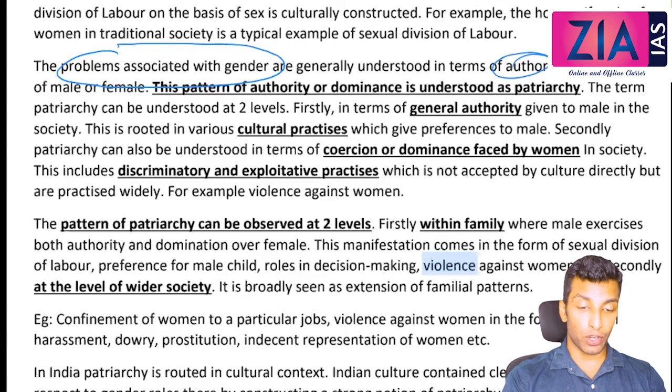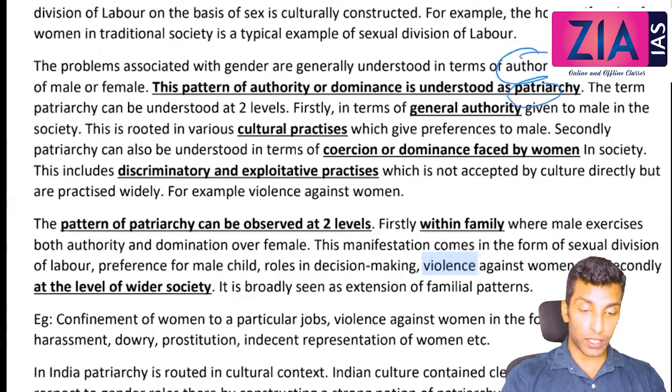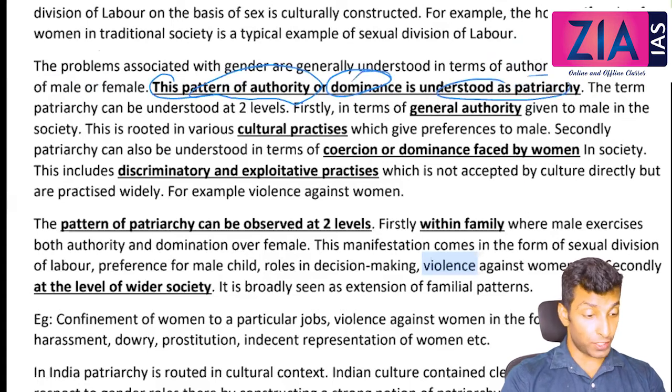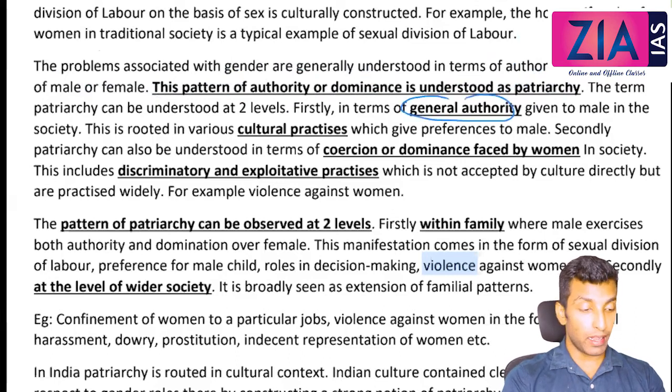This authority or dominance is what you call patriarchy. So patriarchy is nothing but the authority or the dominance which is experienced by male over female. That's patriarchy. So this pattern of authority or dominance is understood as patriarchy. The term patriarchy can be understood at two levels. Firstly, in terms of general authority given to male in the society. So at the level of society, you will find this kind of inequality or this kind of authority.